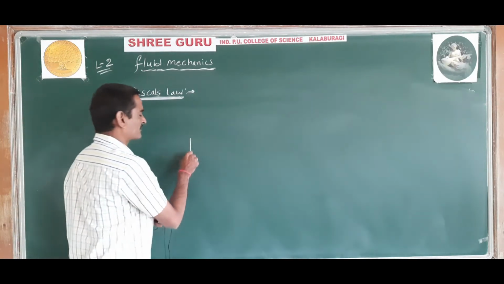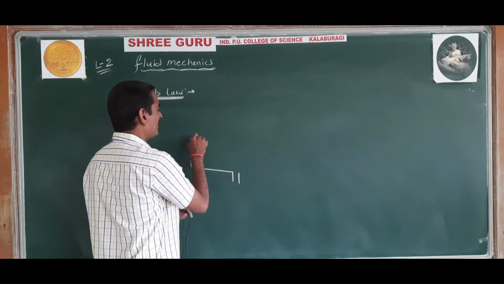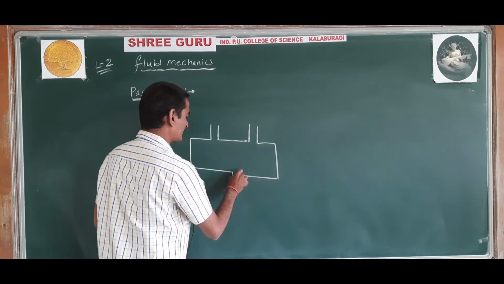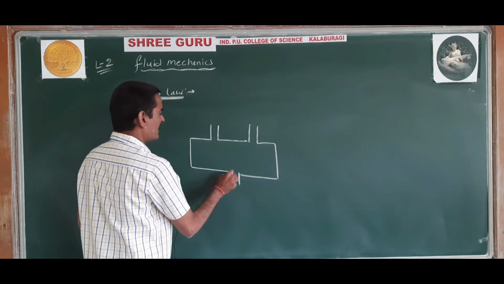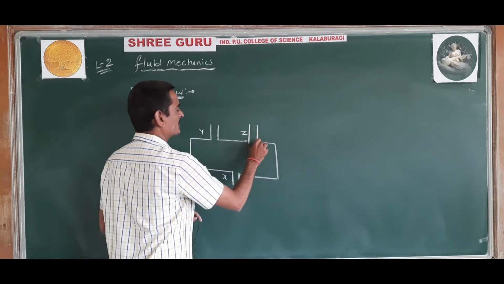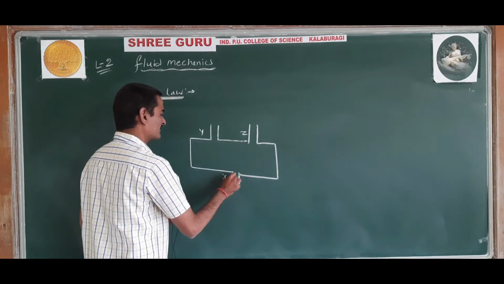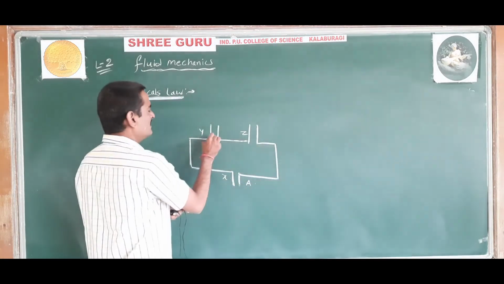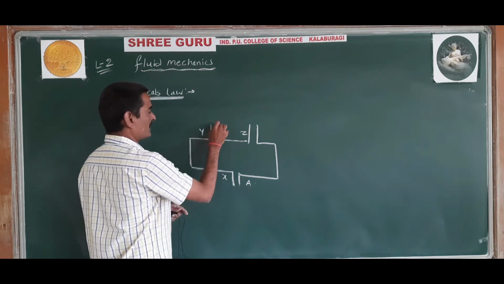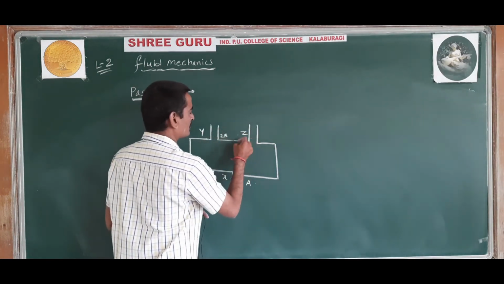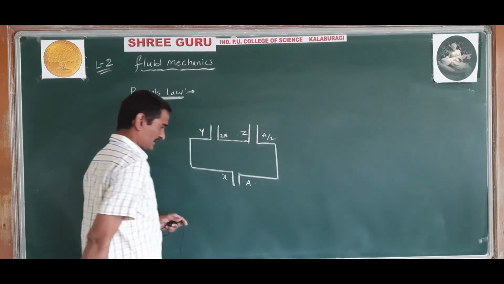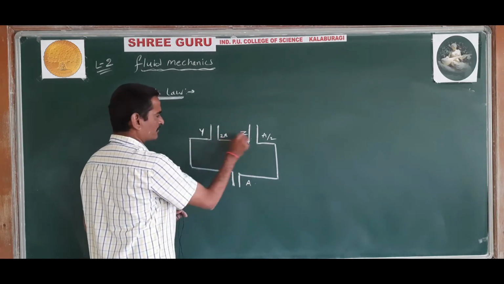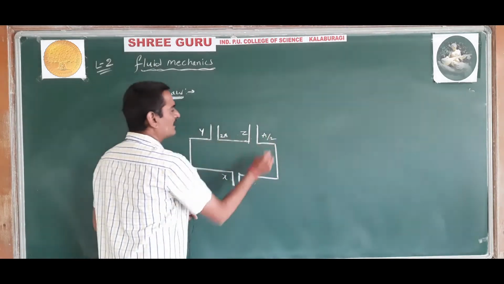I will try to explain Pascal's law by taking an application. Let us consider a container, a vessel having three openings, X, Y and Z. The areas of cross section of the openings X, Y and Z are A, 2A and A by 2.